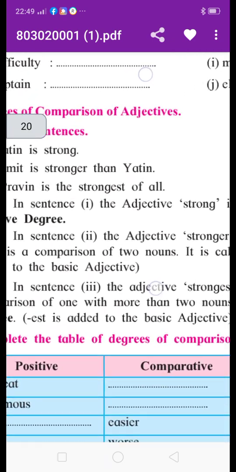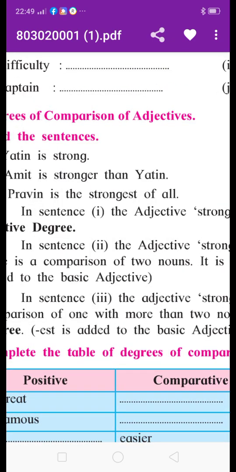In the positive degree we write the simple form of the adjective. These are the three degrees of comparison.